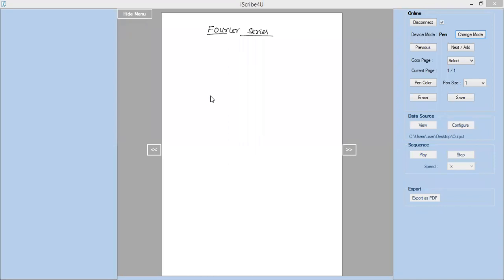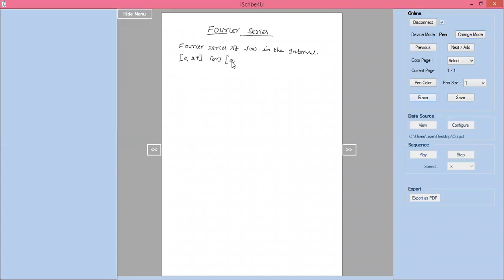See, first, the Fourier series of f of x in the interval 0 to 2 pi or minus pi to plus pi.